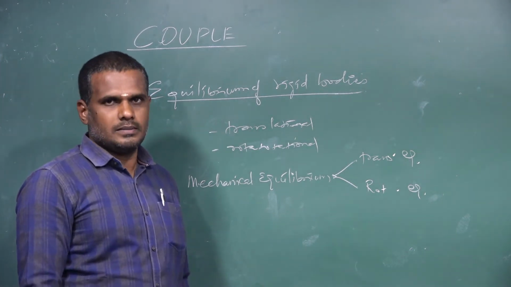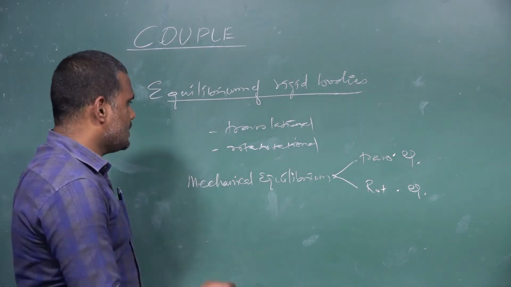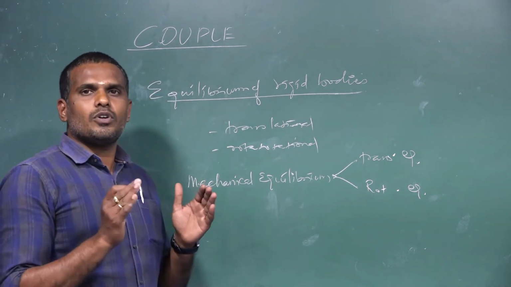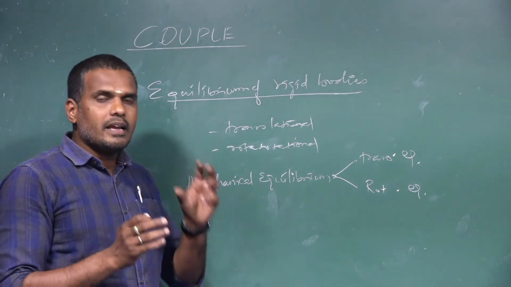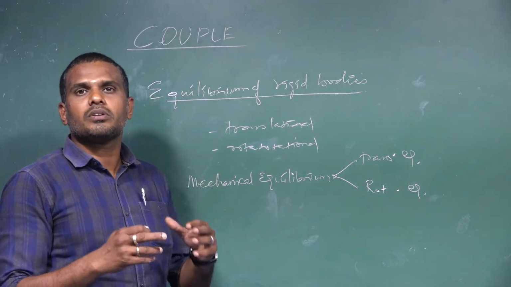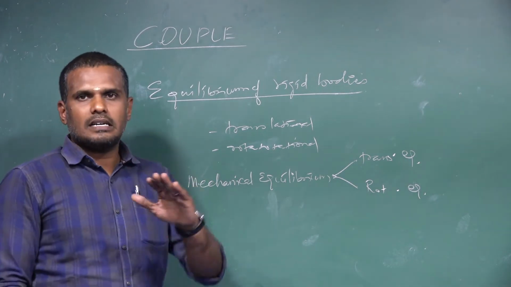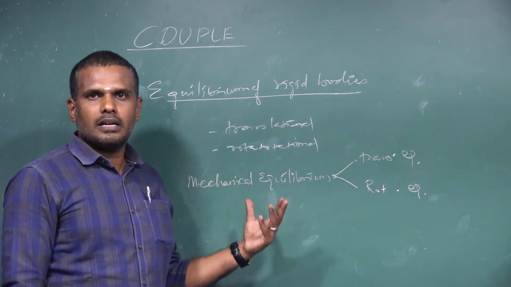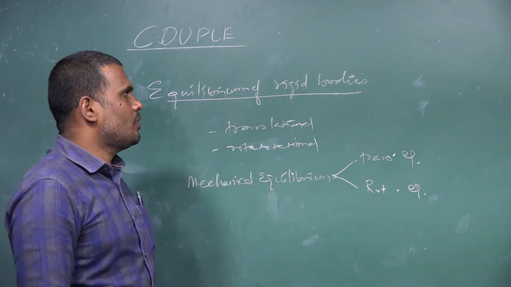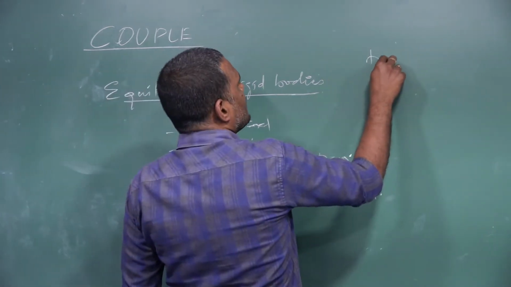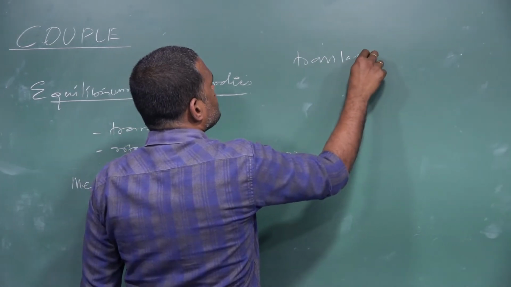In other words, the sum of the forces acting on the body must balance each other, or the net force acting on the body must be equal to 0. If this condition is satisfied, then the body is in a state of translational equilibrium.